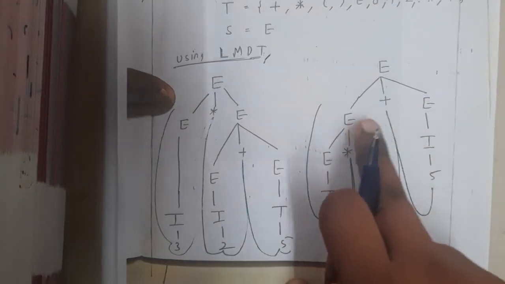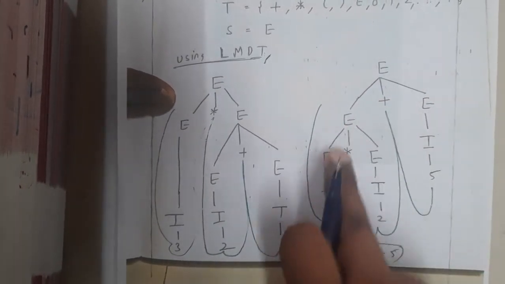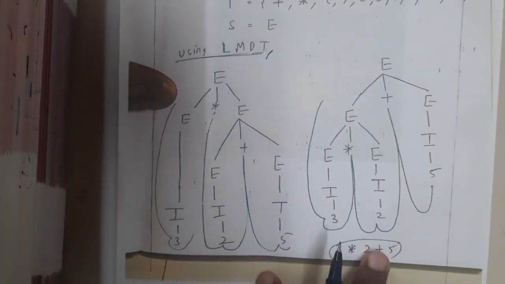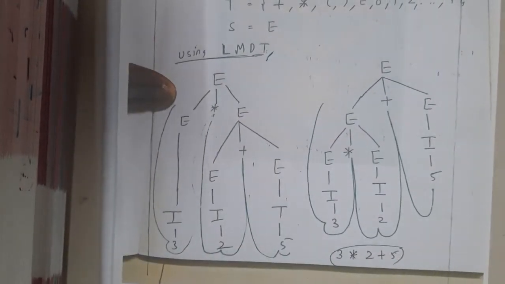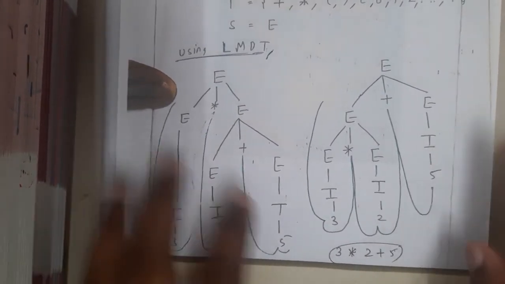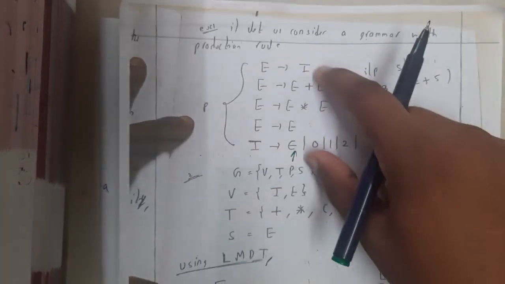Similarly, here I expanded first E plus E, and this E I expanded to E into E. Then I expanded. So in this situation, both the trees are constructed using leftmost derivation, but these two are different. Hence, we can say that the above grammar is ambiguous, right?